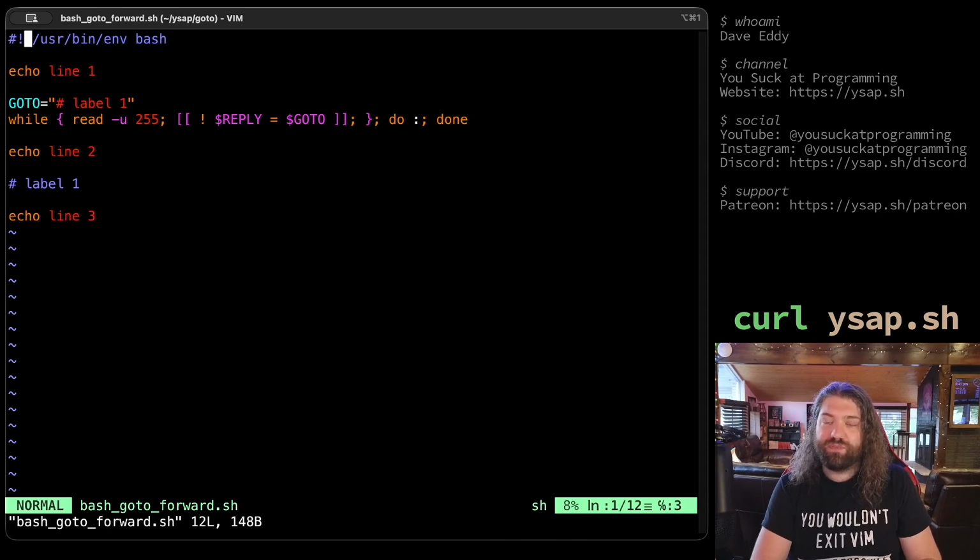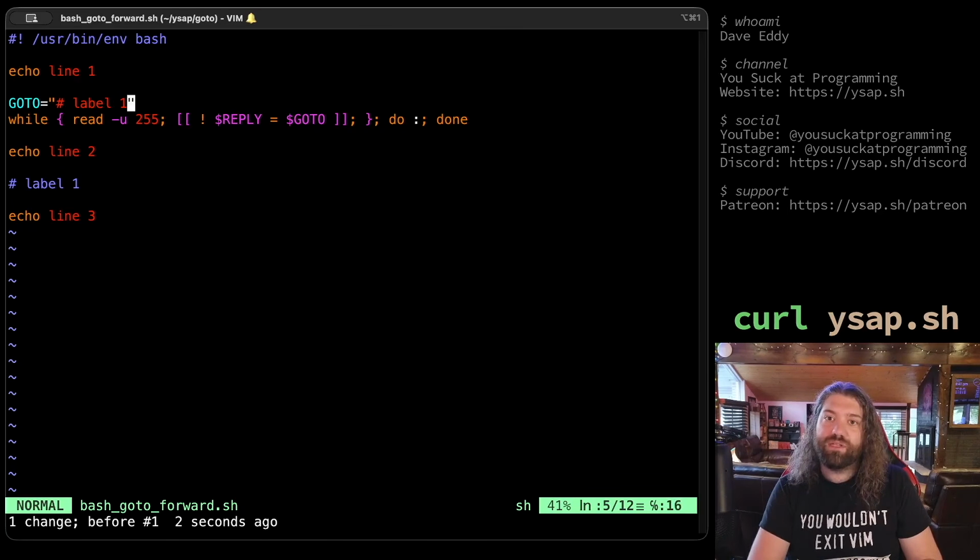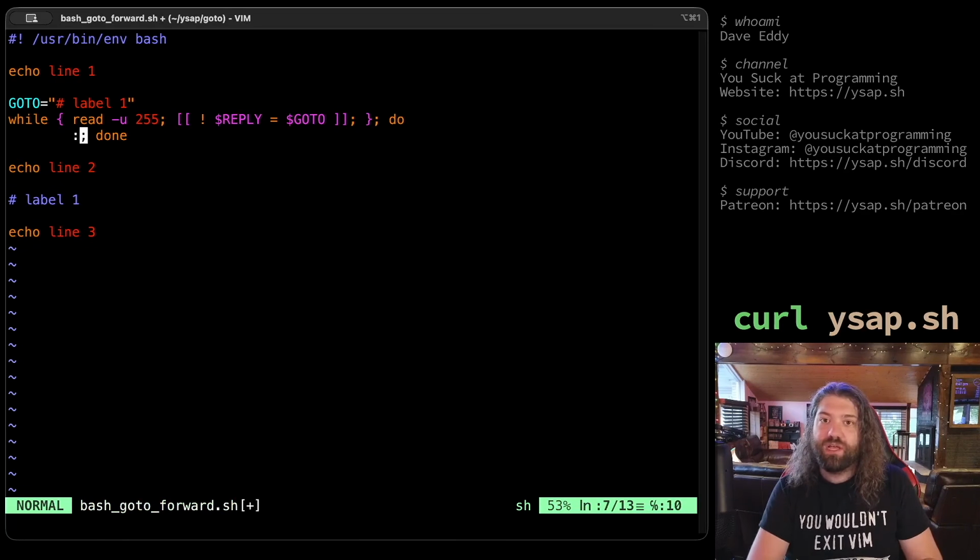All right, you put a space between here and your shebang. I don't do that, but if that's your style, hey, totally fine. You echo line 1. Then you set a variable called GOTO to #label1. Then you go into a while loop here. So this is the condition of the while loop. I'm going to break this apart just so it's easier to read for anyone watching. But this is what this while loop basically looks like.